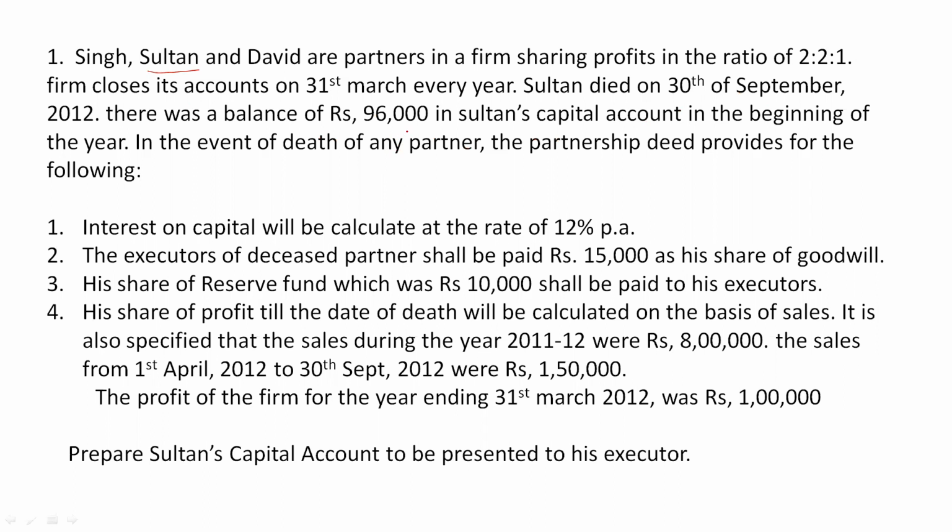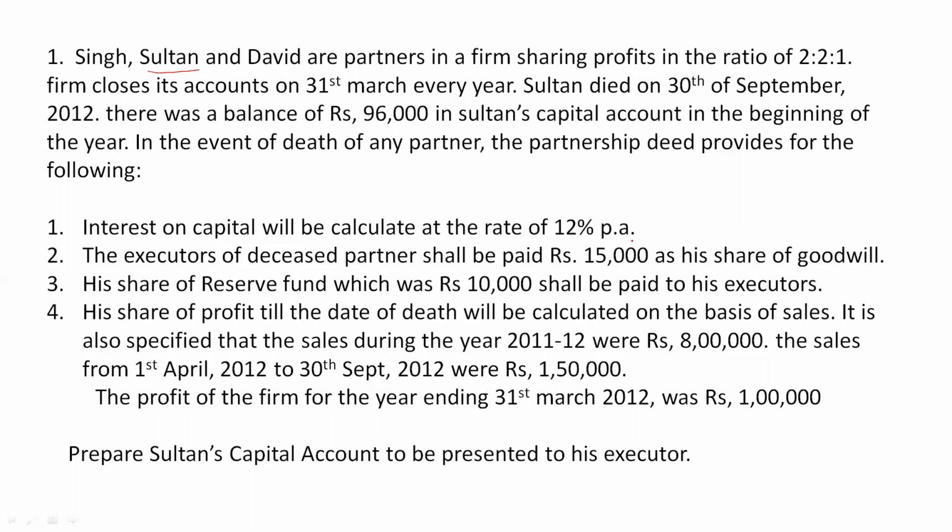Then, in the event of death of any partner, the partnership deed provides for the following. So there are certain adjustments given. First among them is that interest on capital will be calculated at the rate of 12% per annum.